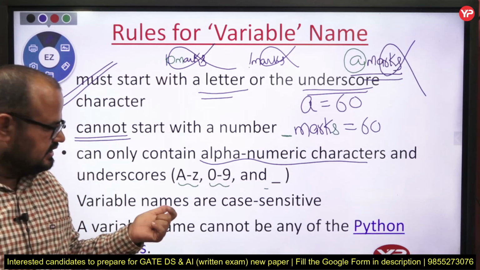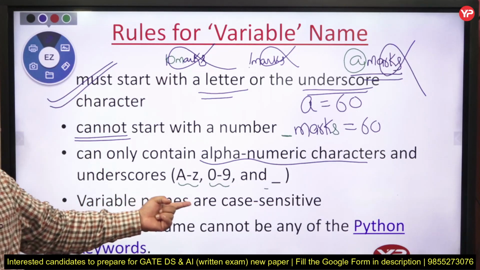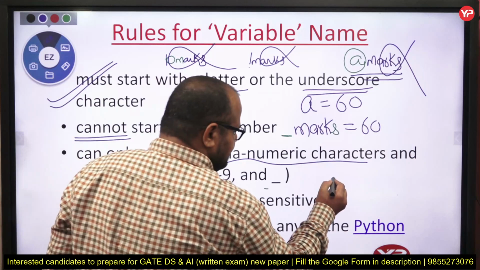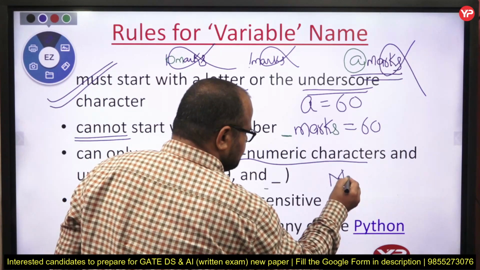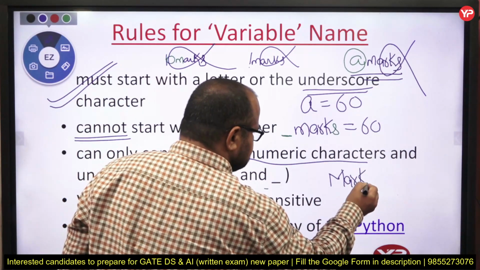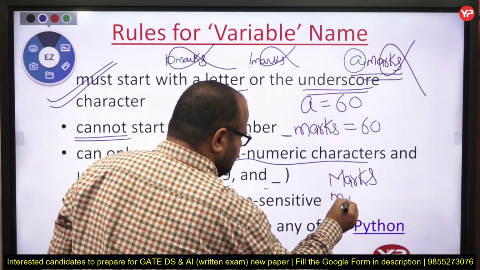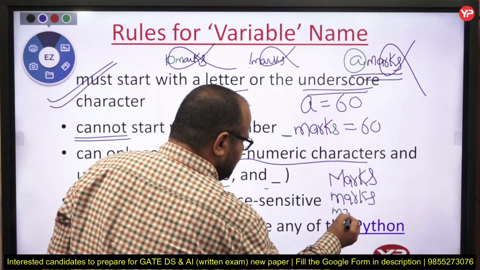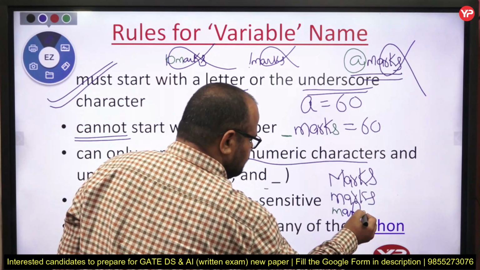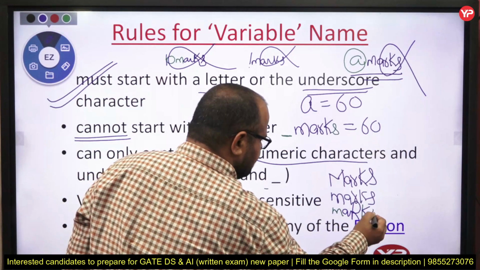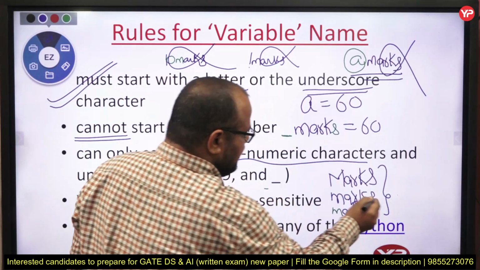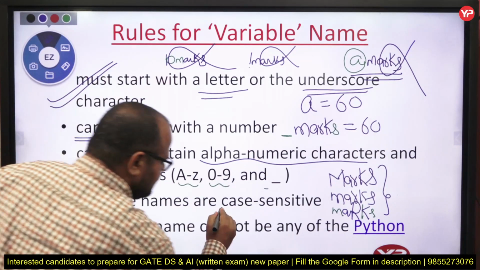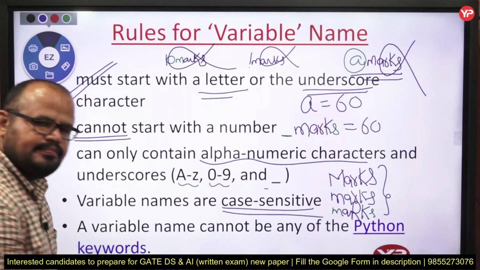Fine, my dear students. Next, variable names are case sensitive. What do we mean by this? If you are writing this, the variable name is marks, you are writing this, the variable name is marks, or you are writing this, MAR capital KS. Again, these three are three different variable names. That is the meaning of case sensitive.